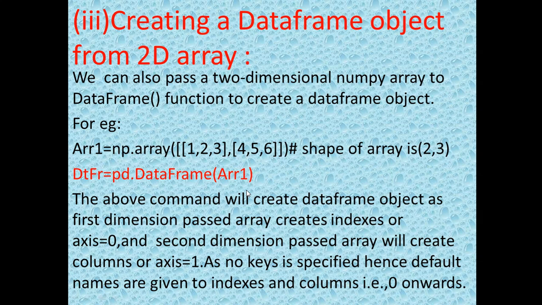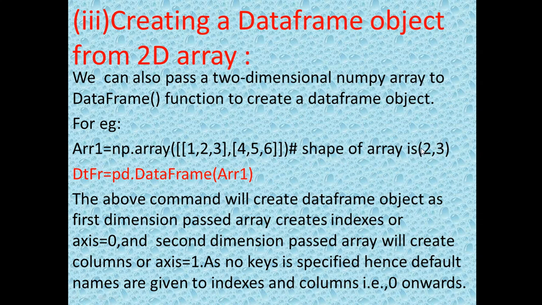When the data frame object is created, the first dimension of the passed array creates the indexes, or axis equal to 0, and the second dimension of the passed array becomes the columns, or axis equal to 1.